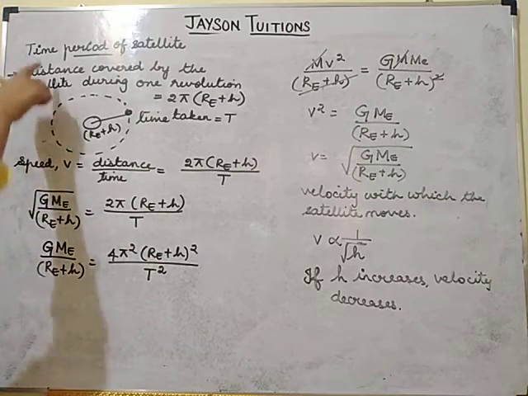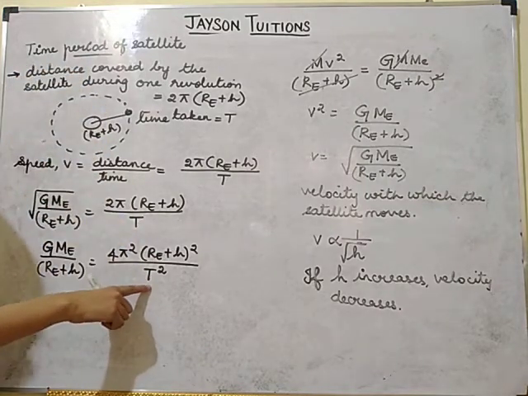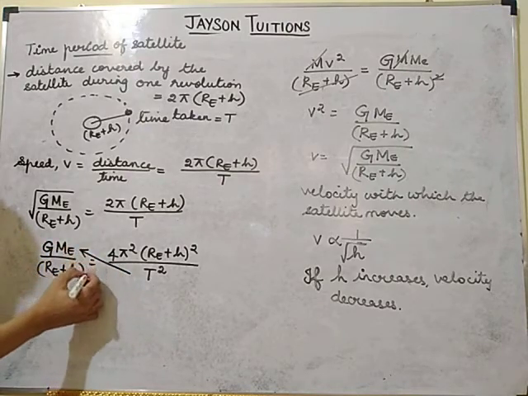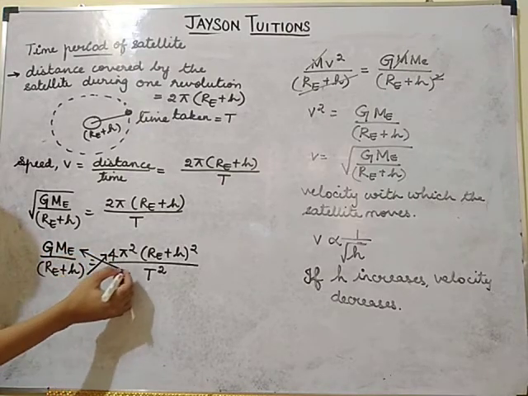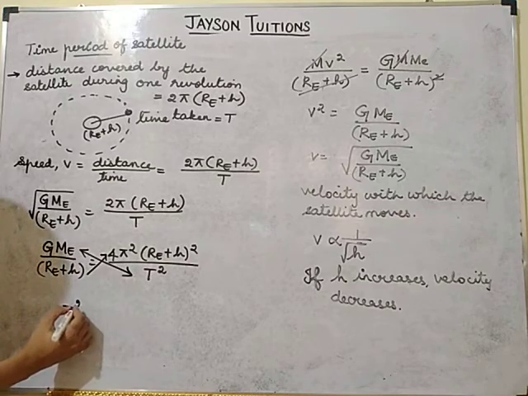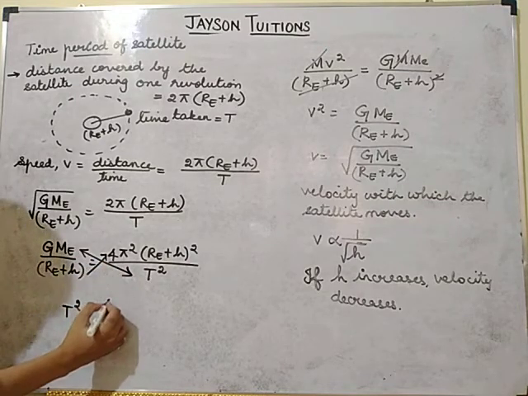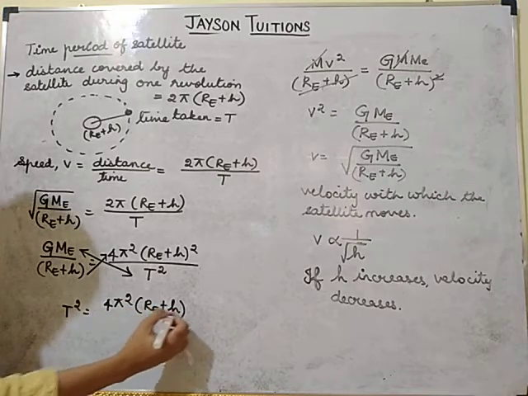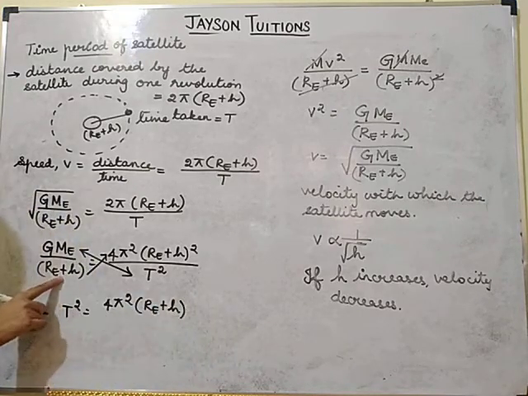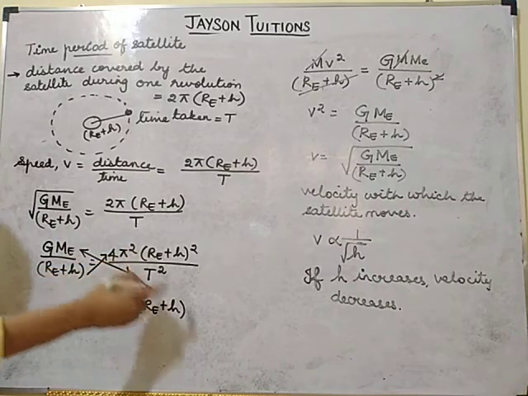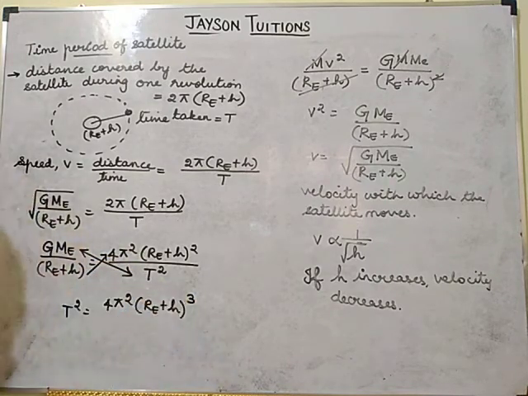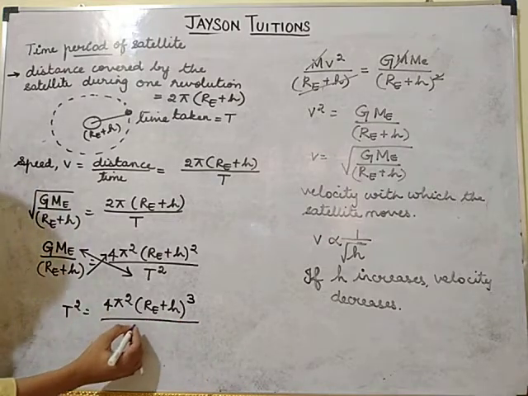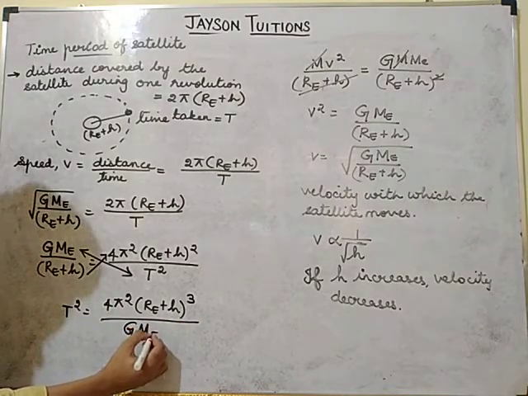Now we need the time period, so T alone I want. So I cross multiply. What I will get: T square is equal to 4 pi square (RE plus H) the whole square, and if this RE plus H also comes here, it will become the whole cube, divided by GME. It will come this side.